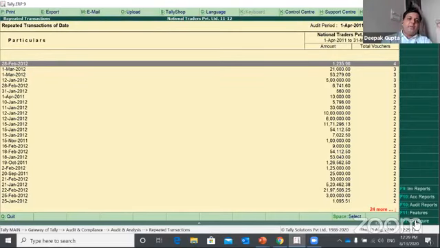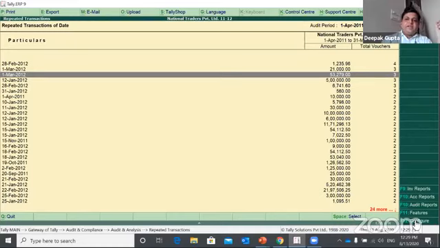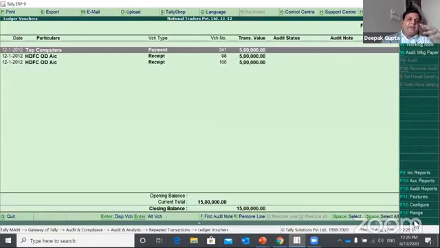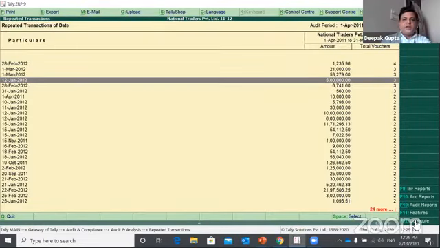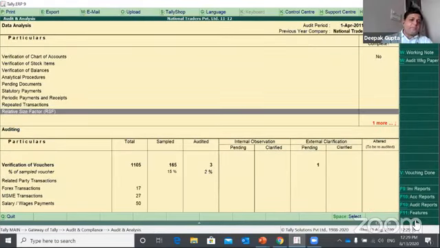So it will show me by date. So in each and every date, how many times the same amount has been repeated. So like on 12th Jan, 5 lakh has been repeated 3 times. So I can go into that and I can look at the transactions. So this also again helps you to analyze the repeated transactions.